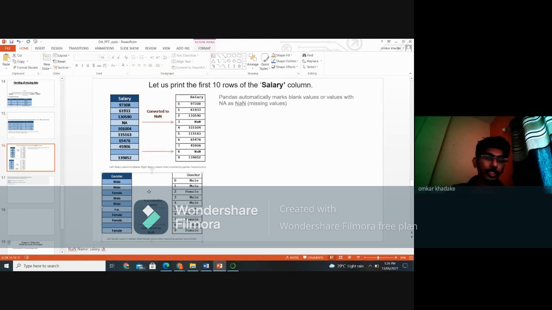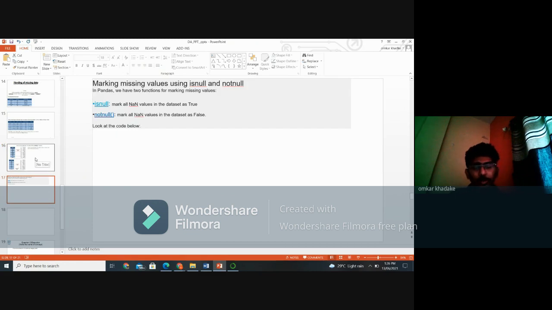The same goes for gender. After this, NA remains the same, and this blank value is converted into NaN. This is the work pandas does.